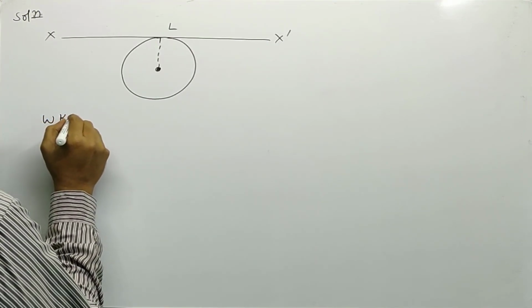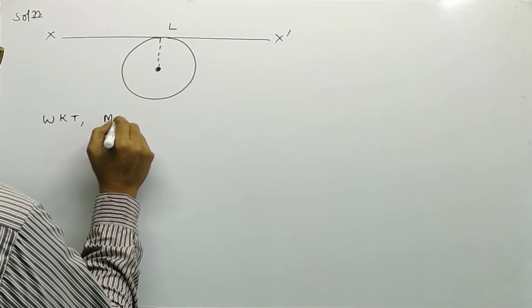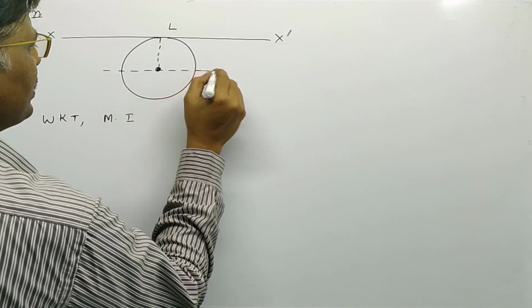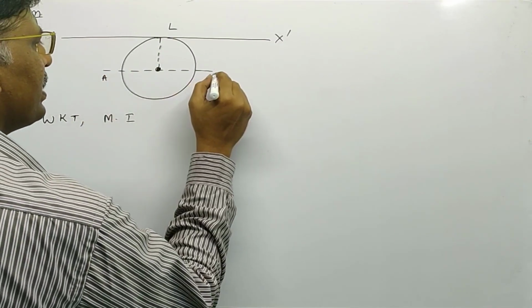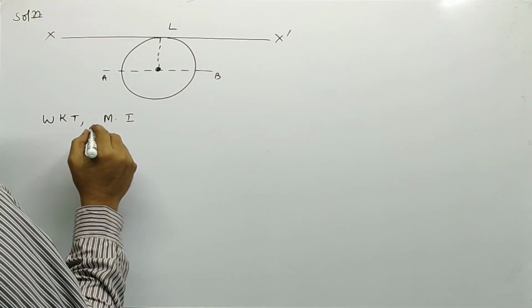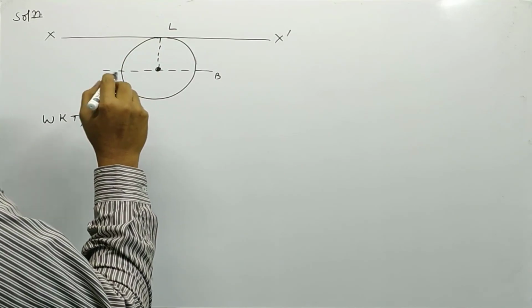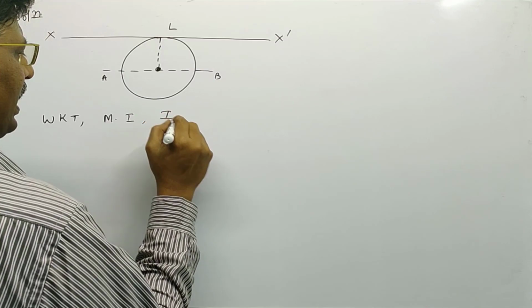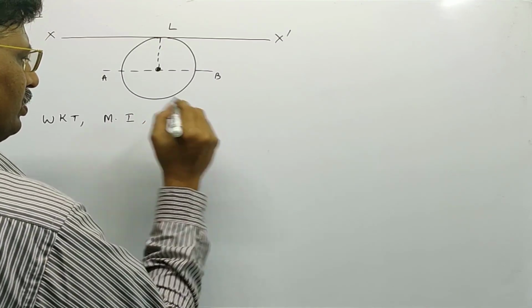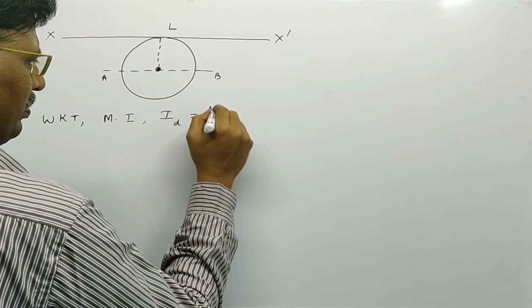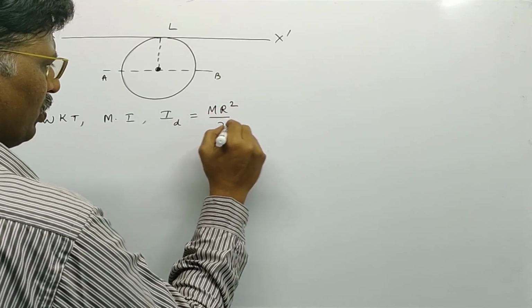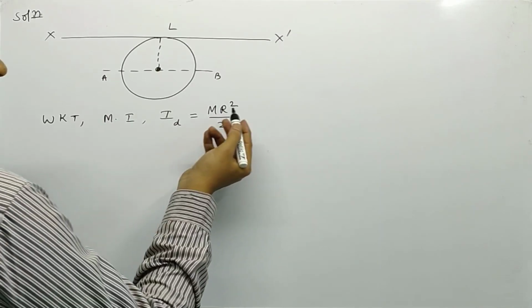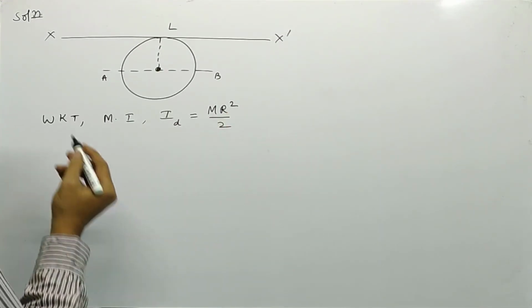We know that the moment of inertia of a circular ring about any diameter, let us take AB as the diameter, I D is equal to m r square by 2.